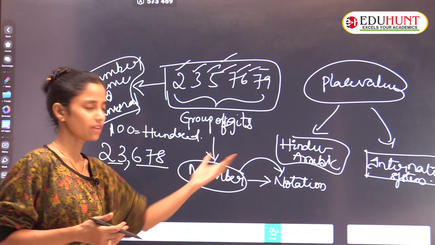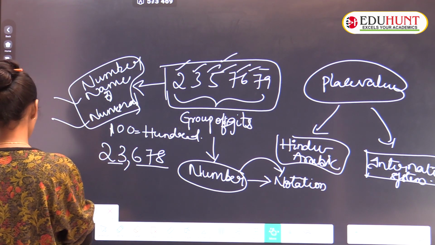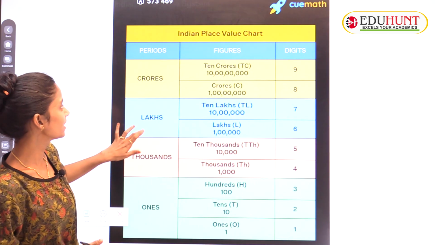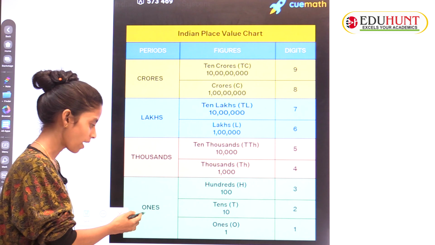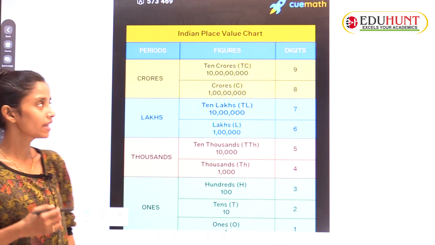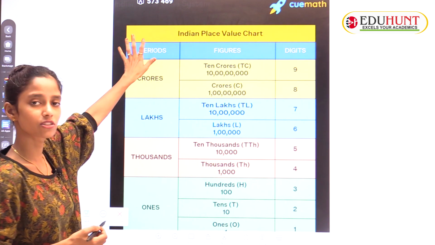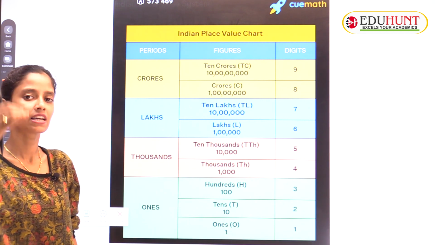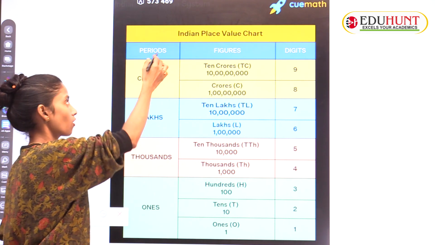Okay, so shall we see how the place values are in the Hindu-Arabic system and the international system, children? Yes, that's good. Now I'll show you the picture. See children, if we observe this Indian place value chart, first we start with the ones, then thousands, lakhs, crores. This complete place value set of ones, thousands, lakhs, crores is called periods. When in the place value we specify ones, tens, hundreds, thousand, 10,000, lakhs, 10 lakhs, these are all called periods.